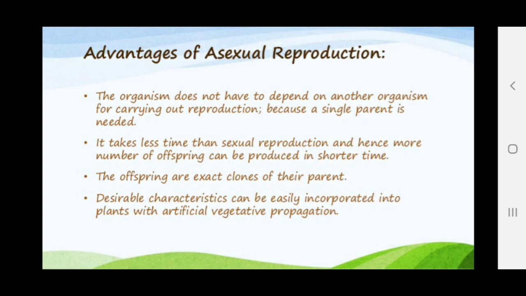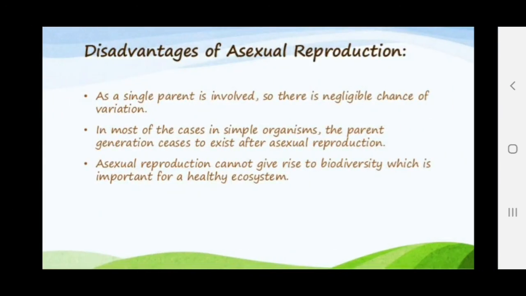You might have seen the n number of varieties of flowers, n number of colors of flowers, varieties of fruits in the market. This is the result of, or this is the advantage of, asexual reproduction only. Clear? Now along with the advantages, it has a few disadvantages also.